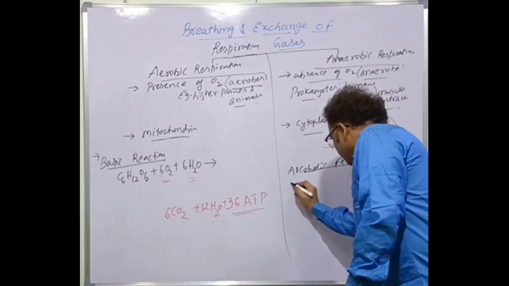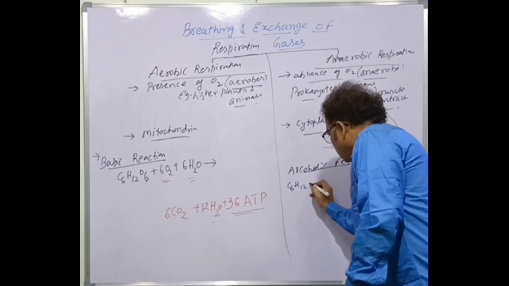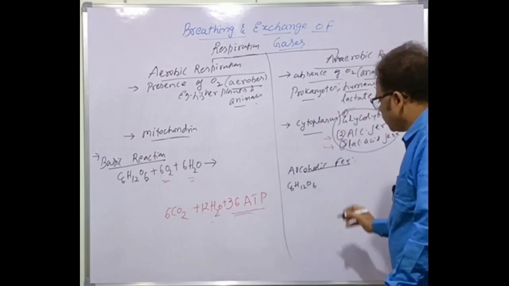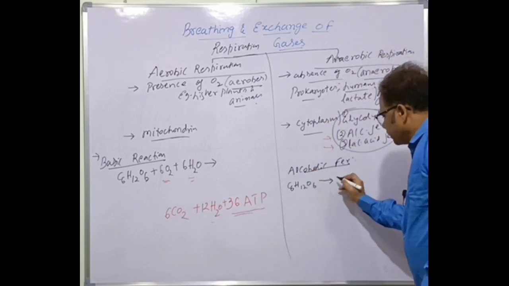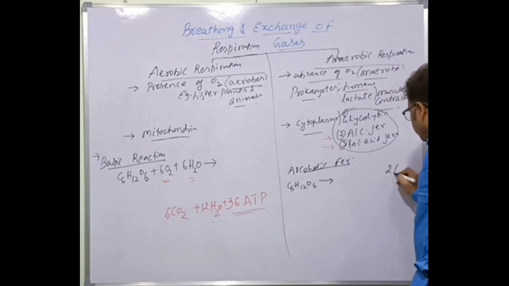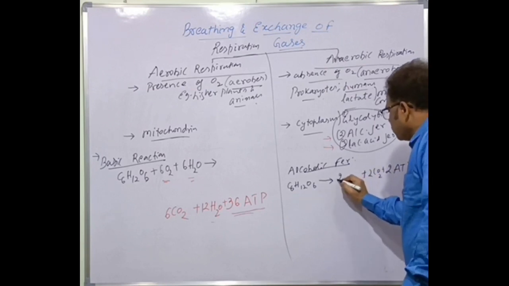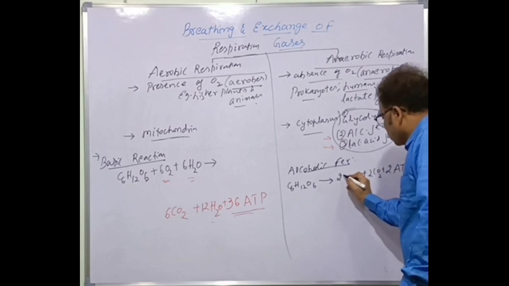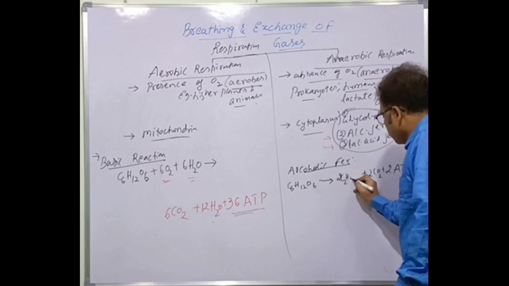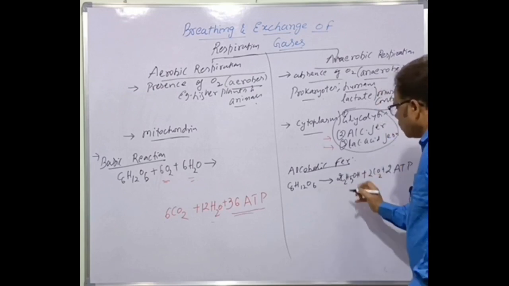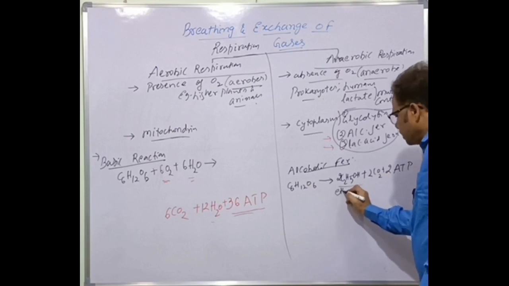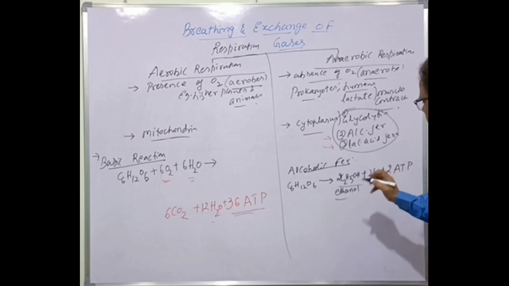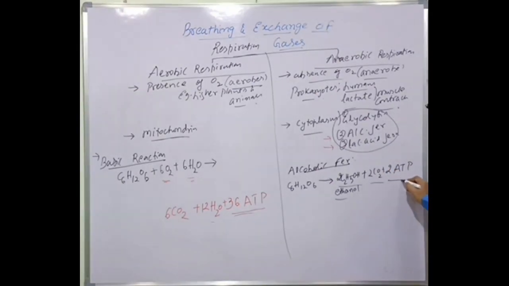Here also, the C6H12O6 glucose molecule is broken down into only 2 molecules of ATP, 2 molecules of carbon dioxide and 2 molecules of ethanol, C2H5OH. Ethanol means ethyl alcohol.